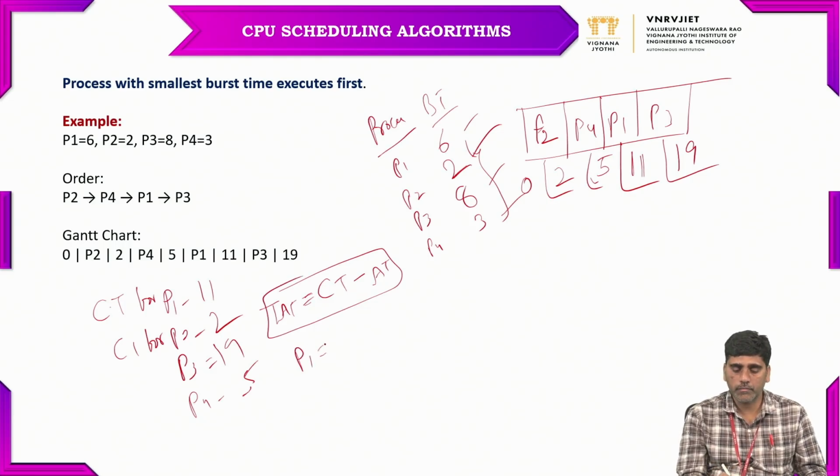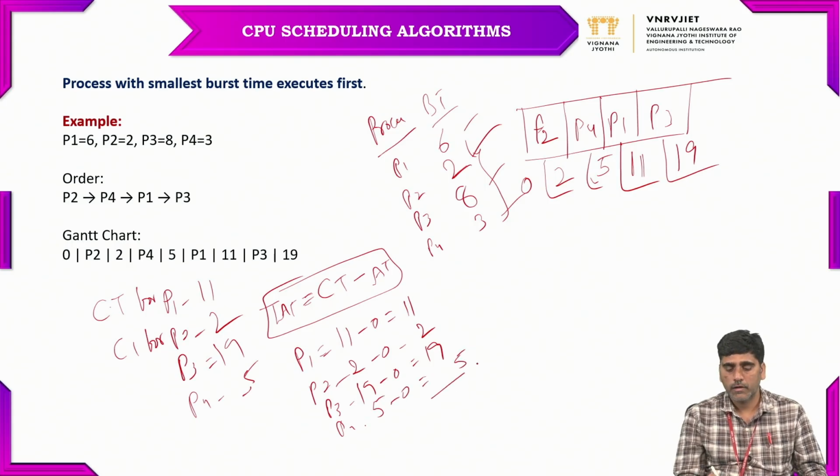For P1, the completion time is 11 milliseconds minus 0, that is 11 milliseconds. For P2, it is 2 milliseconds minus 0, that is 2 milliseconds. Similarly for P3, 19 milliseconds minus 0, that is 19 milliseconds. For P4, the completion time is 5 milliseconds minus arrival time 0, so 5 milliseconds. Now calculate the sum of all these: 37 milliseconds is the total turnaround time for all the processes.